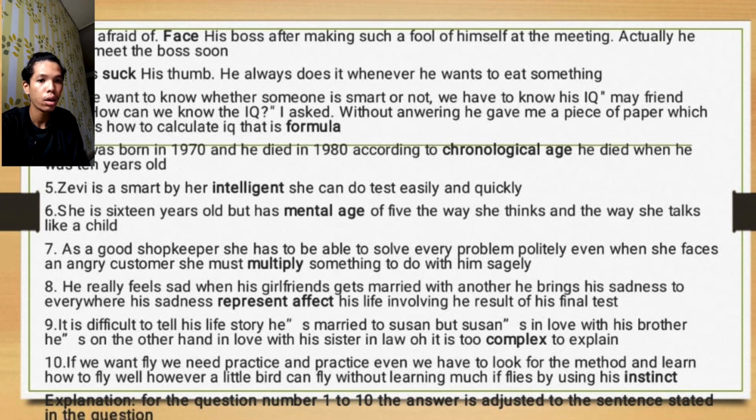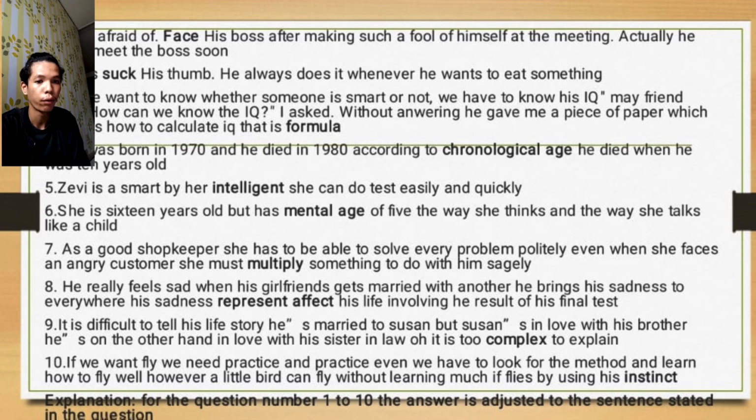8. He really feels sad when his girlfriend gets married to another. He brings his sadness everywhere. The reference affects his life, involving the result of the final test. 9. It is difficult to tell his life story. He is married to Susan, but Susan loves his brother. He is not, on the other hand, in love with his sister-in-law. Oh, it is too complex to explain.